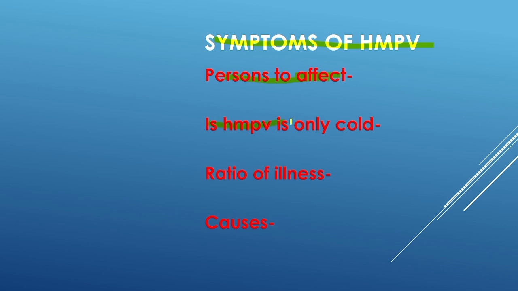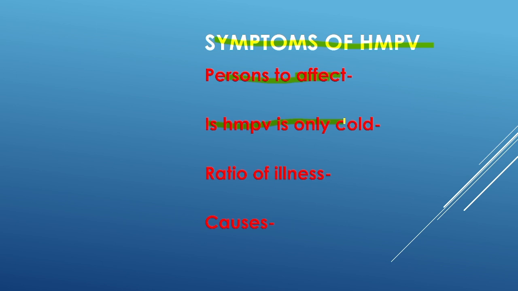Next, is HMPV only a cold? HMPV is a type of virus mostly associated with the respiratory tract, which deals with cold and other symptoms.